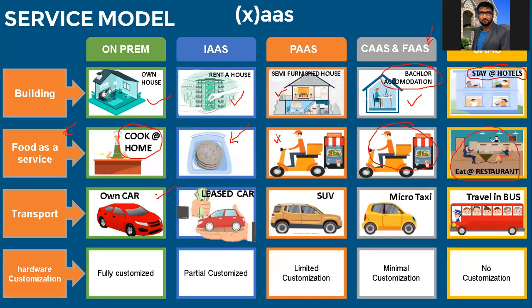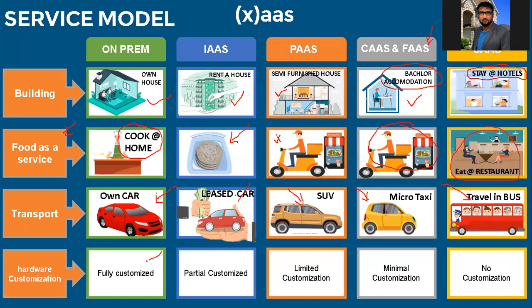Transportation, if I compare with transportation, it's an own car, a leased car. Then you are booking cabs, Uber or Ola, something like that is PaaS. If you are ordering Ola Mini, that is a micro taxi. SUVs, if you are ordering the biggest car, that is your PaaS. You cannot do much customization and all those things. Software as a service is traveling in the bus.